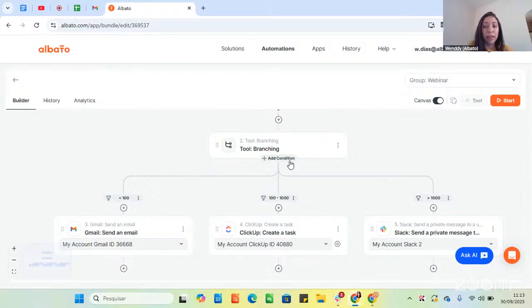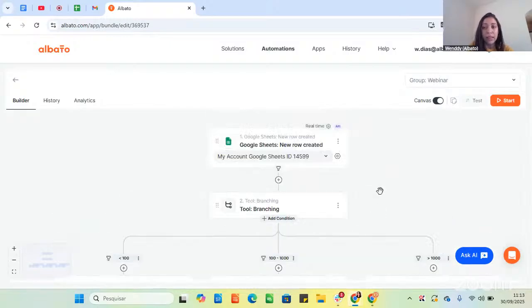I have also added a video on YouTube with another example, and we also have a step-by-step tutorial in our blog that we'll be sharing here in the chat. So if you want to explore more possibilities, you can do it, and you can also try it in practice and see how it works. I will create the same automation with you from scratch, so we can do it step by step as well. And then we can see how it will work.